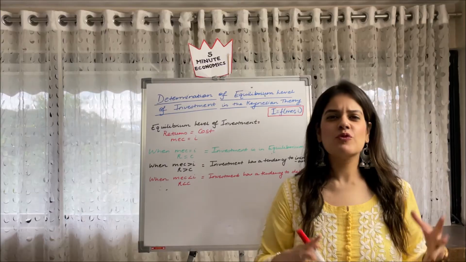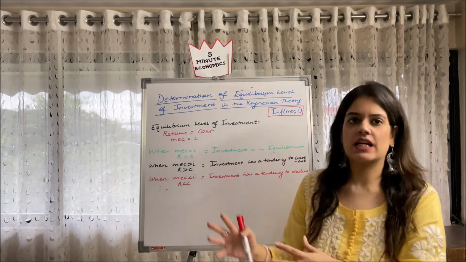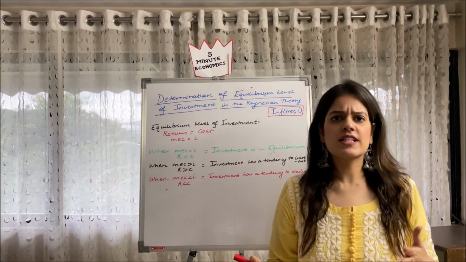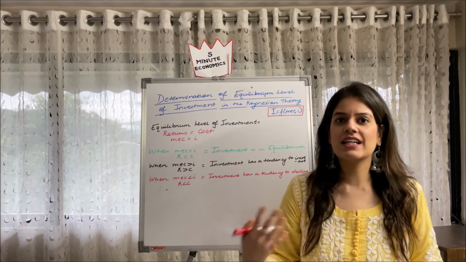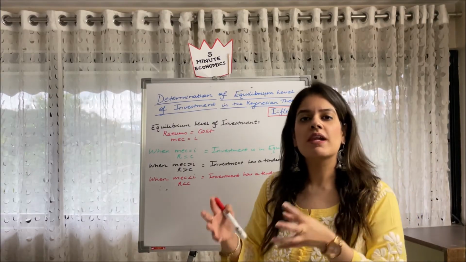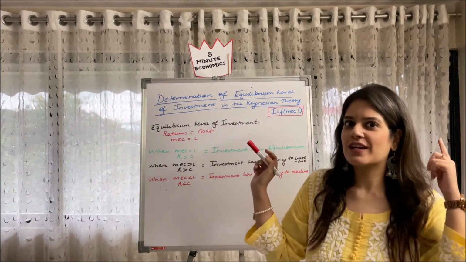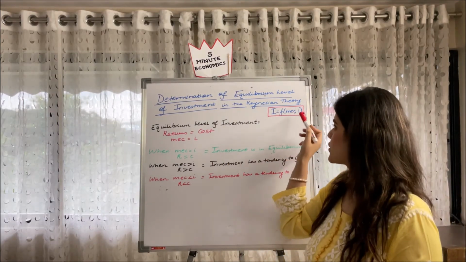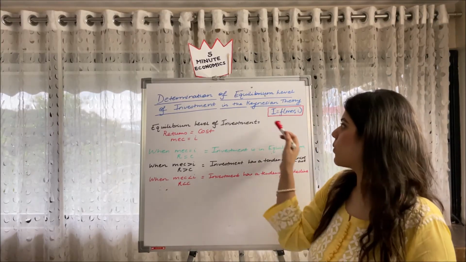So now guys, moving ahead to determination of equilibrium level of investment under the Keynesian theory. We've studied the two components of investment in thorough detail, that is MEC and I. We know that, right? Now, when do we get equilibrium level of investment? Don't forget this formula which we studied right in the beginning. I is a function of MEC and i. That is, small i is ROI. So this you always remember.